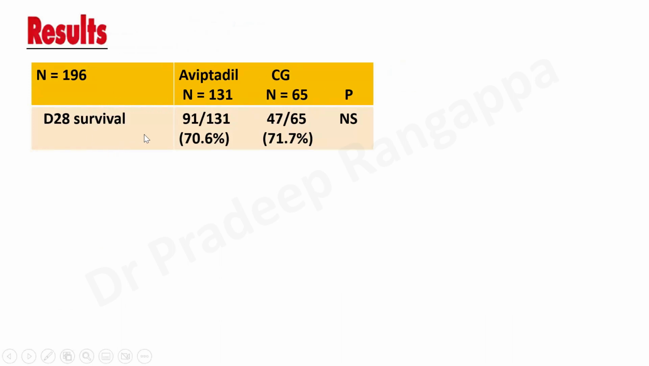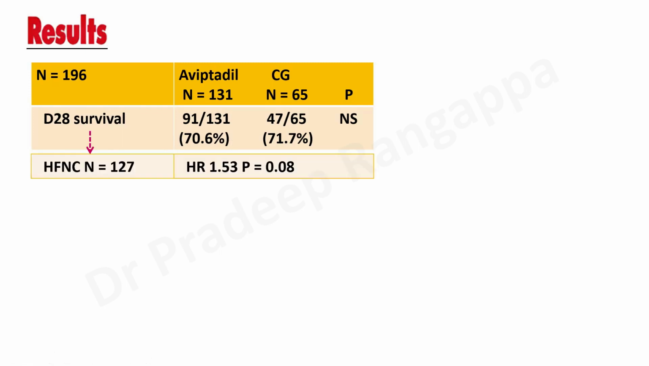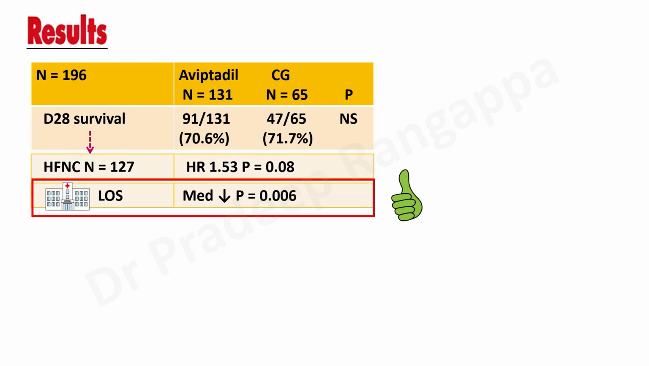When they looked at the results, 131 were in the Aviptadil group and 65 in the control group. They looked at day 28 survival, which was not much different between Aviptadil and the control group. They also looked at the subgroup of patients on HFNO for 28-day survival. There was a strong signal towards statistical significance, but it did not attain it. As you see, the hazard ratio was 1.53 and P was 0.08. So there was a strong signal towards improvement in survival, but it did not attain statistical significance.